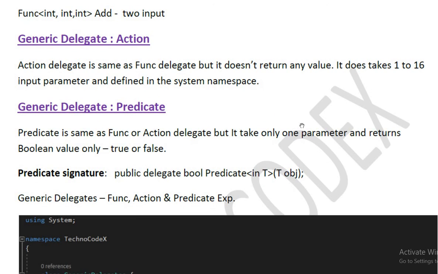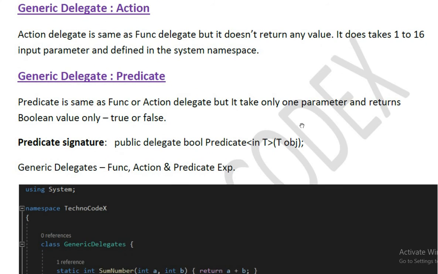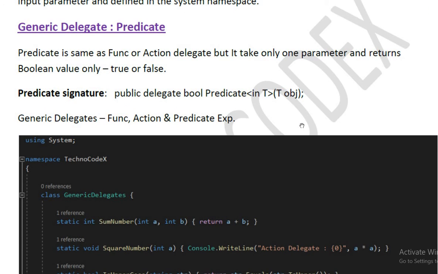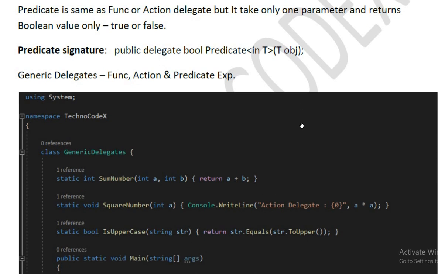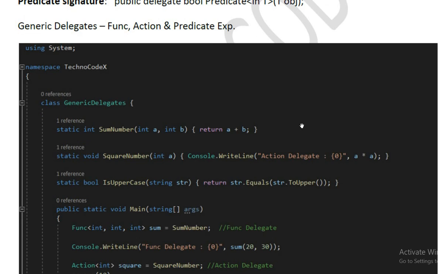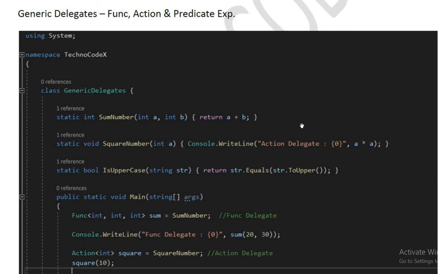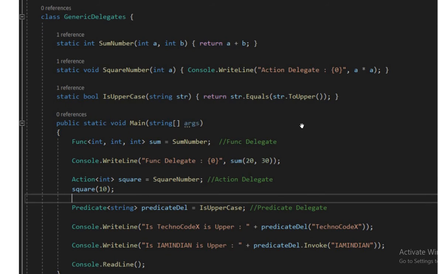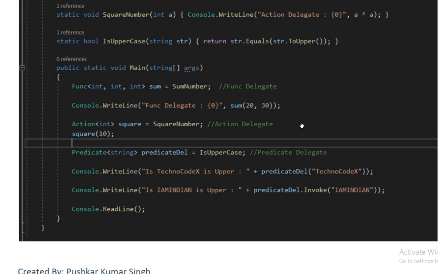Action delegate is the same as Func delegate, but it does not return any value. It takes 1 to 16 input parameters and is defined in the System namespace. Predicate delegate is the same as Func or Action delegate, but it takes only one parameter and must return a boolean value, true or false. Here we can see the example of all delegates: Func, Action and Predicate delegate.